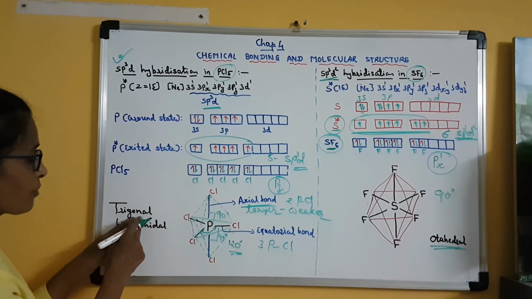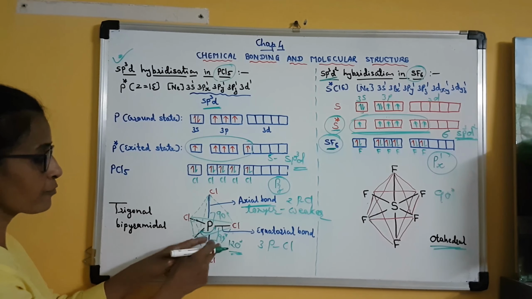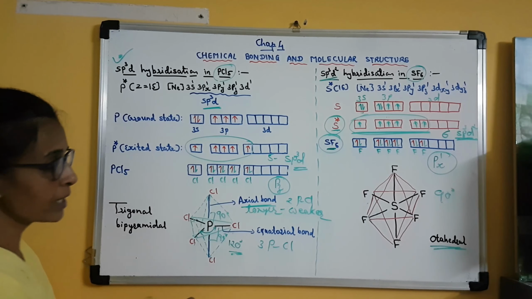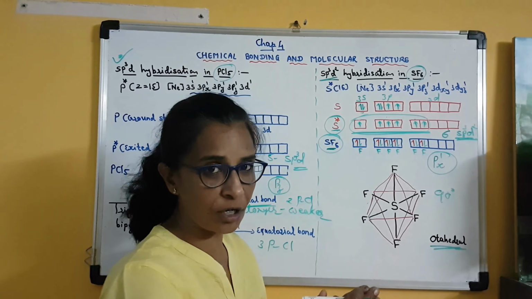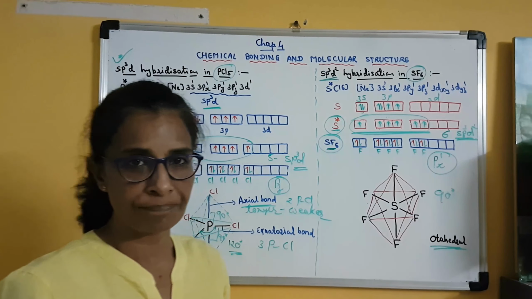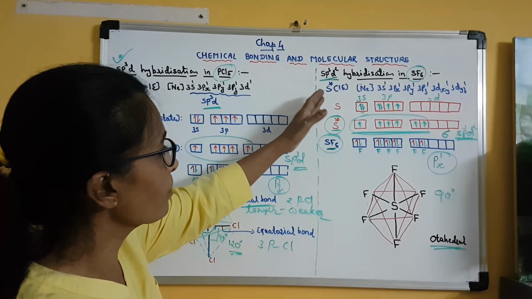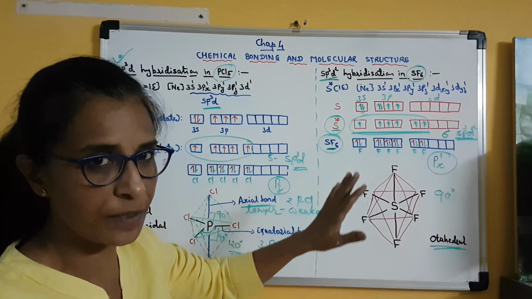So in PCl5 the geometry is trigonal bipyramidal and two different bond angle values are there, whereas in the case of SF6 the geometry is octahedral and every bond angle is 90 degrees. Clear? So there is involvement of one more d orbital in the case of SF6.